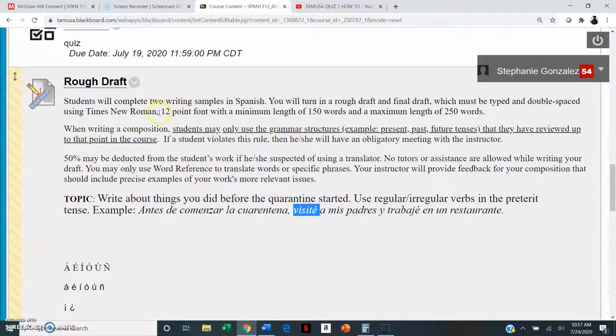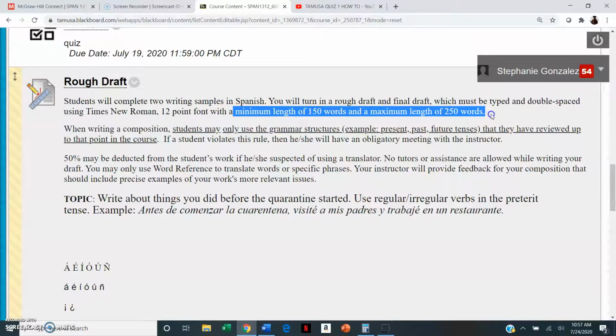So you have two writing samples that you're going to complete. One will be a rough draft and one will be a final draft. Okay? Both the rough draft and final draft should be typed double-spaced Times New Roman 12-point font. It should be a minimum of 150 words and no more than 250. Okay, the samples are going to be in Spanish. Even the rough draft has to be at least 150 words.